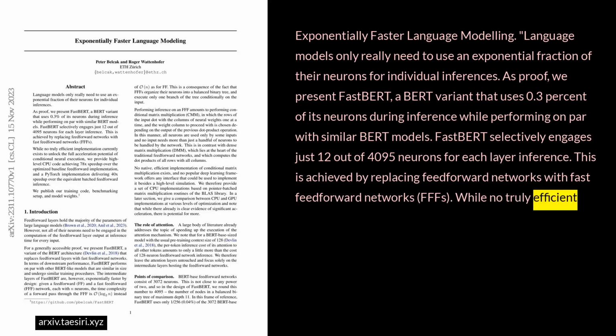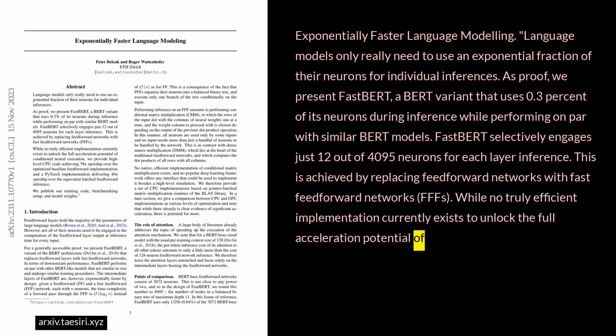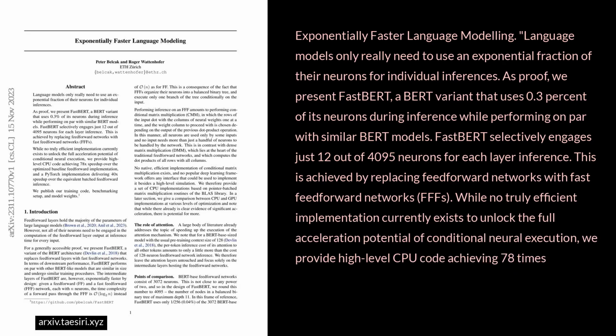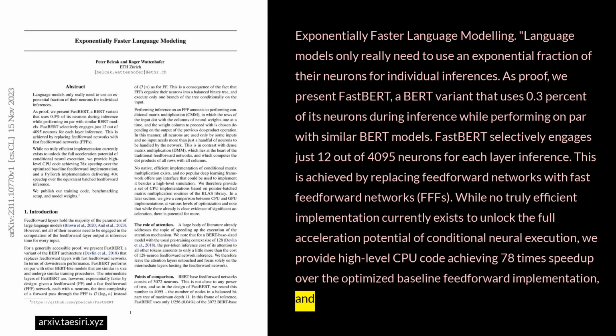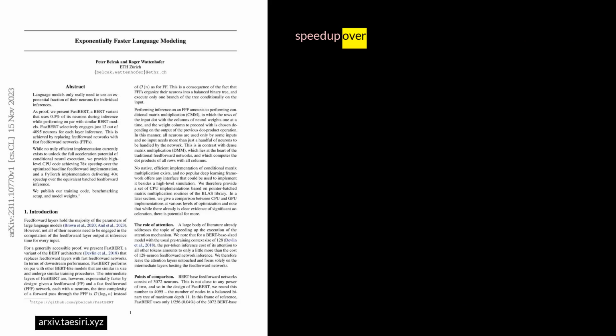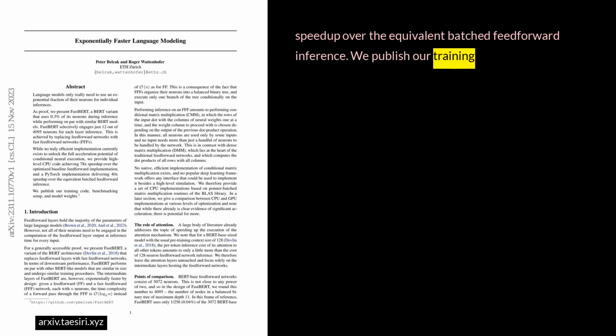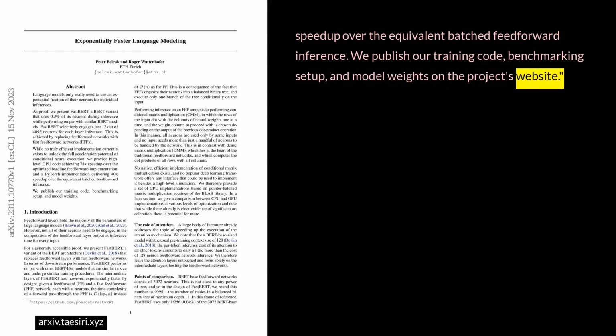While no truly efficient implementation currently exists to unlock the full acceleration potential of conditional neural execution, we provide high-level CPU code achieving 78 times speedup over the optimized baseline feed-forward implementation, and a PyTorch implementation delivering 40 times speedup over the equivalent batched feed-forward inference. We publish our training code, benchmarking setup, and model weights on the project's website.